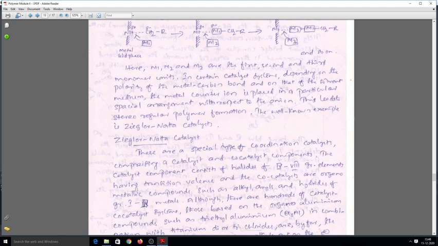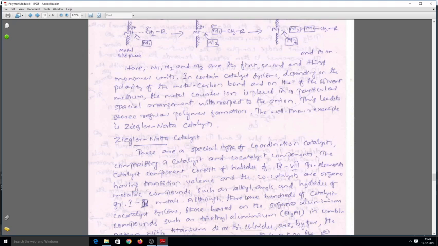It is not 3, it is actually 4. You may correct it as 4 metals. These two react together to form a complex, and from this complex the new monomer will come. It will interact with the catalyst metal atom, mostly titanium. If we normally talk about Ziegler-Natta catalyst, we take triethyl aluminium and titanium trichloride, and for the representation of the mechanism also we normally use this.